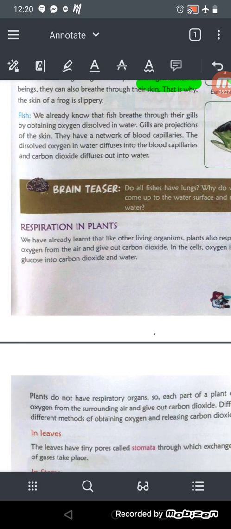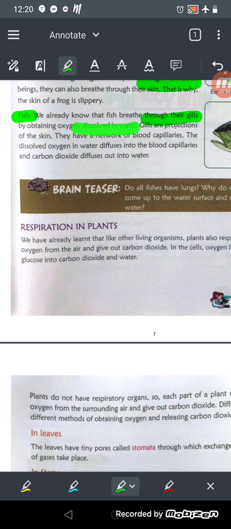Okay, we already know that fish breathe through their gills. We are learning this from class 3-4, that fish breathe through their gills. They have gills by obtaining oxygen dissolved in water. Dissolved in water means, you know, fish also need oxygen, but they can't take oxygen from the air. They are adapted to take the oxygen dissolved in water.